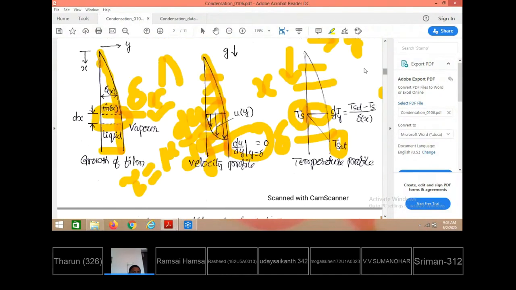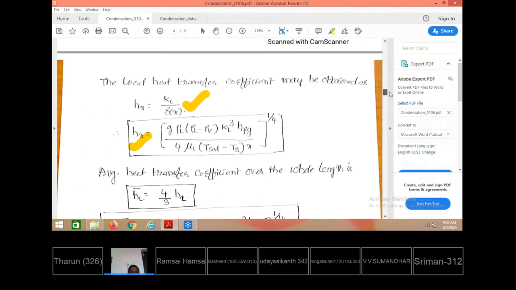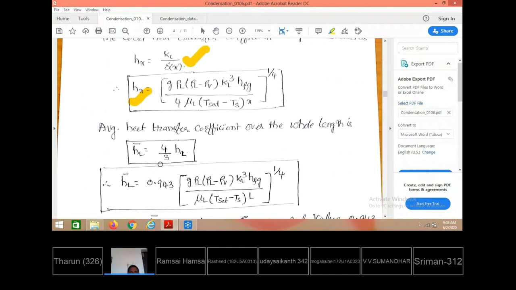Then after getting the local heat transfer coefficient, the average heat transfer coefficient is required. Average heat transfer coefficient means at any specific location we get the local heat transfer coefficient, and from the top of the plate up to that specific location, the average heat transfer coefficient is equal to 4 by 3 times the local heat transfer coefficient. This is the heat transfer coefficient obtained up to the bottom of the plate, an average at the bottom location.